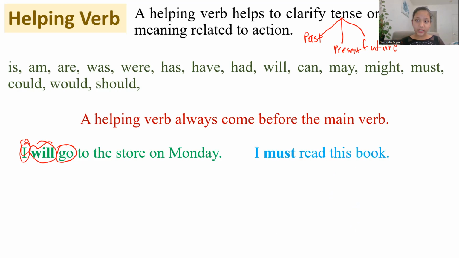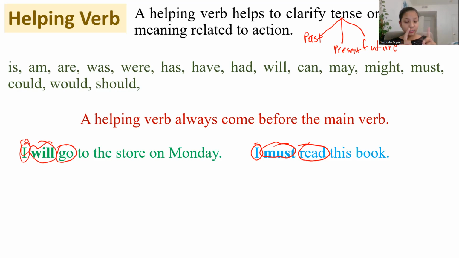I must read this book. So I is the subject and read is the main verb. That means must is the helping verb. Now let me show you. Here is the variation in meaning related to the action. Here's what it means. I must read this book.